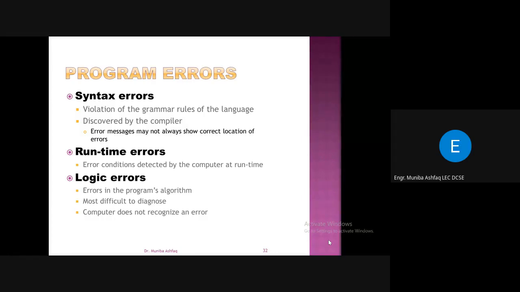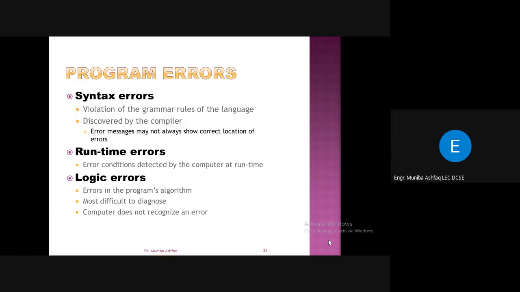Okay, if your program is correct in terms of syntax, it's perfect, it doesn't have any runtime errors, and you are getting outputs as well. But let's suppose you take an example from the book and write a program for it, and you already know that the book says the result should be equal to 100.